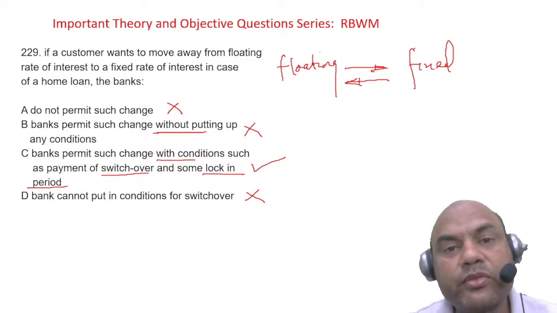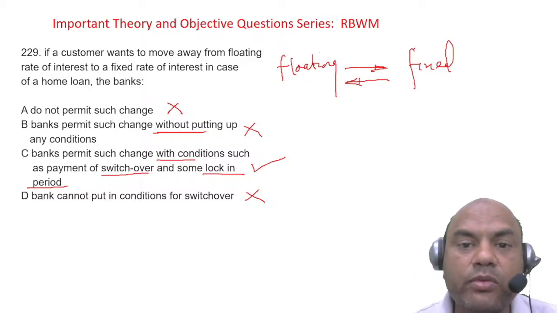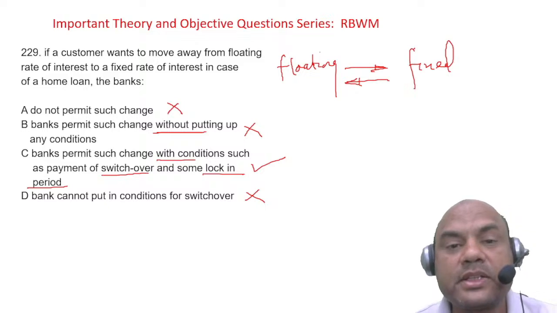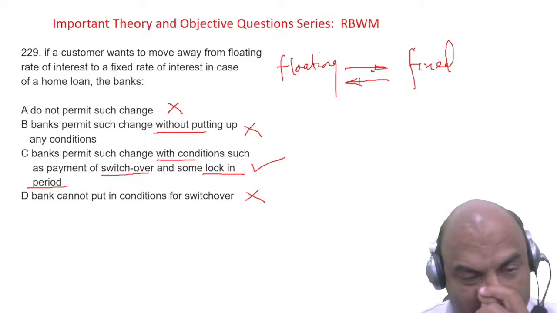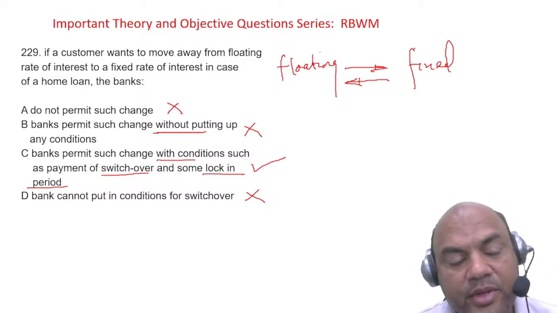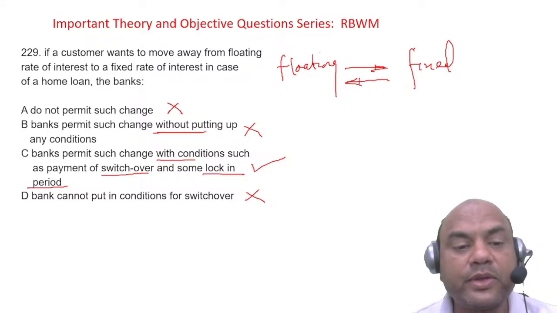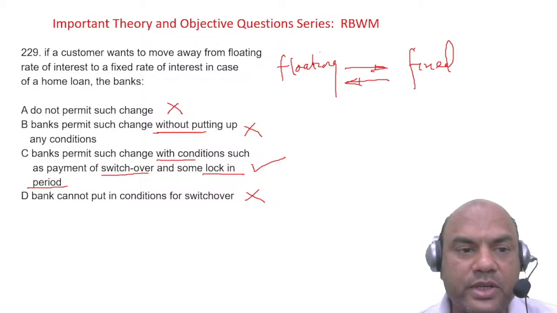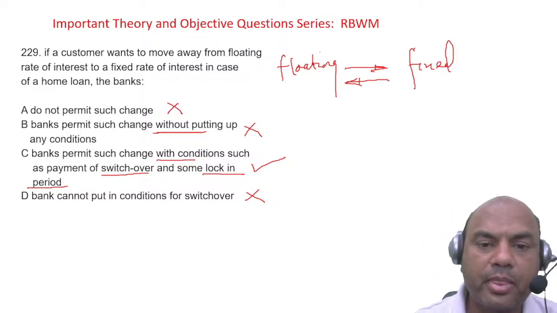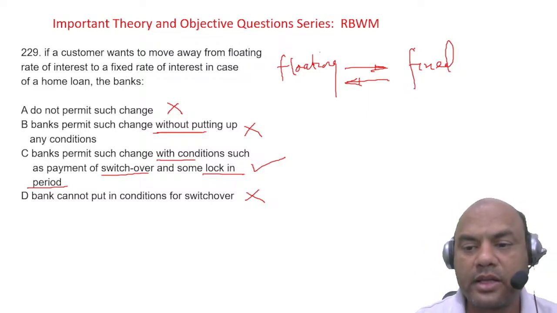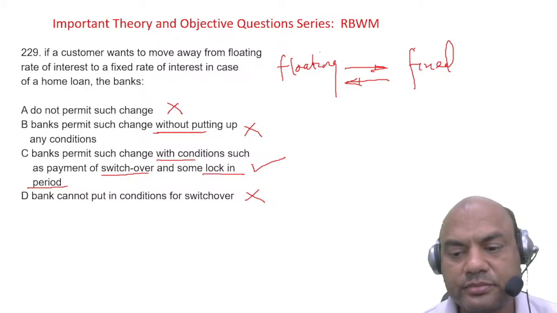Payment for switchover means when I change from fixed to floating or floating to fixed, I must pay certain fees to the bank, because the bank will be incurring losses in this. That fee is called the switchover fee. Clear? Are you getting it, everyone?